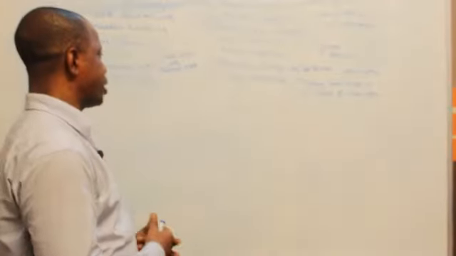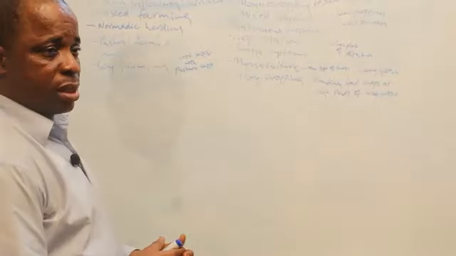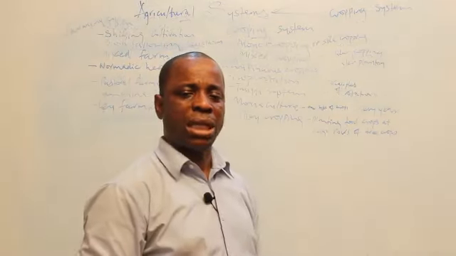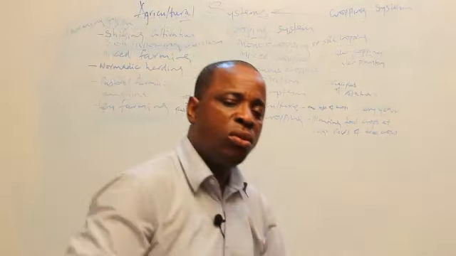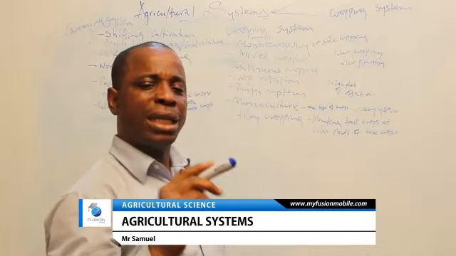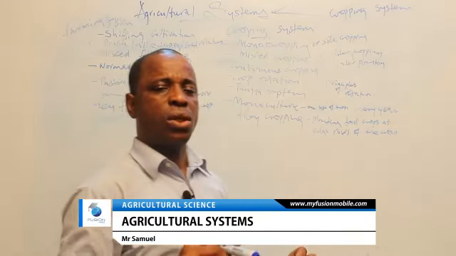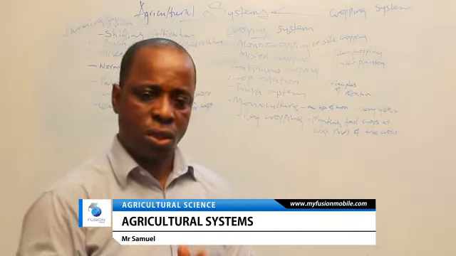Welcome back to agricultural science class. We want to study agricultural systems. And whenever the organic matter in a place is depleting, the farmer moves to another new place without any hope or any intention to return to the place he has left. When this is done, it is called shifting cultivation.